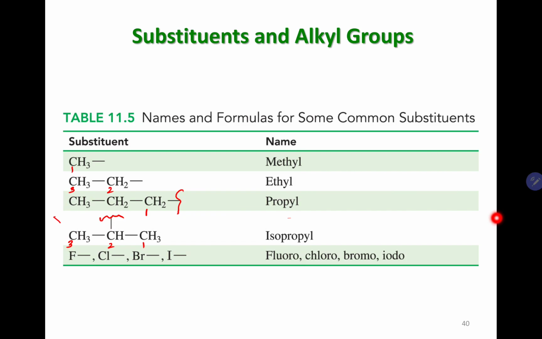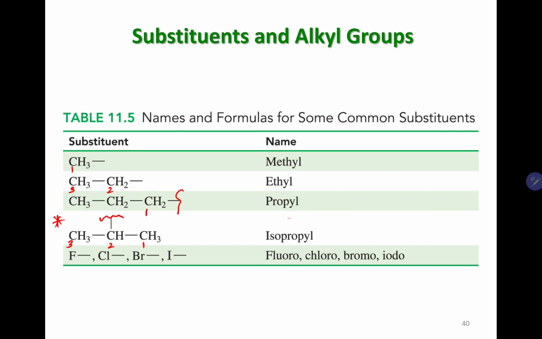This is important to remember, because just because it has three carbons, we don't call it propyl. This is something that most people get wrong in the first few questions.